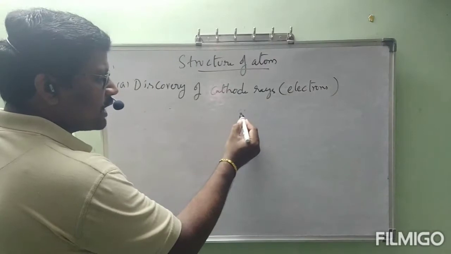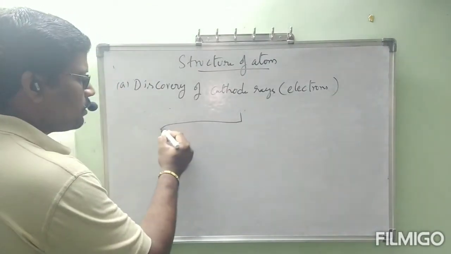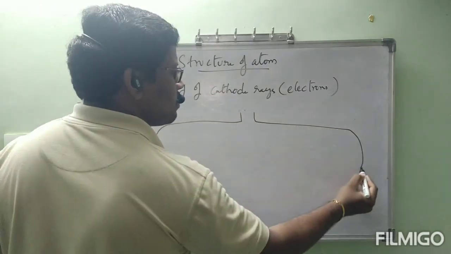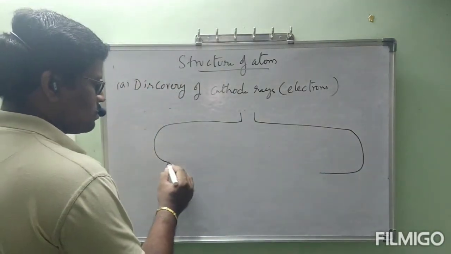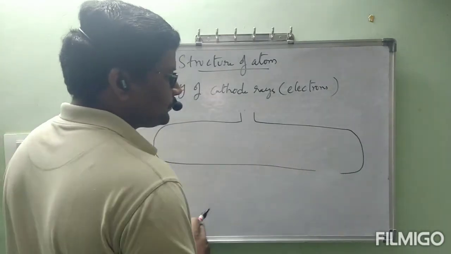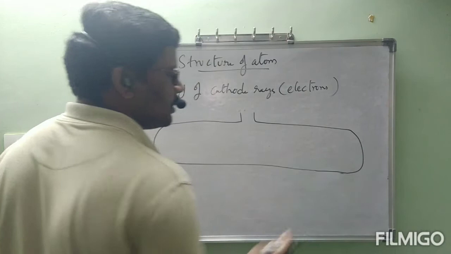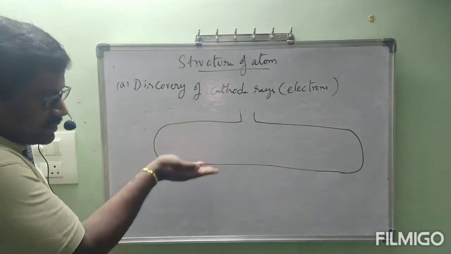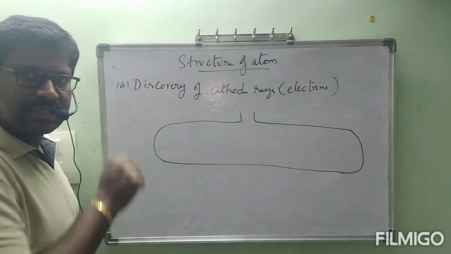A discharge tube is a glass tube, like a normal glass tube, three-dimensional like this, totally enclosed like glass.